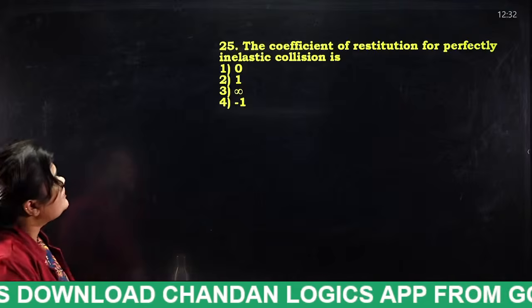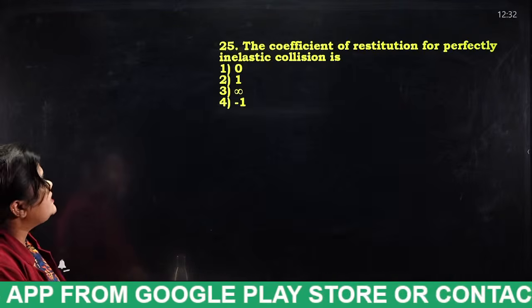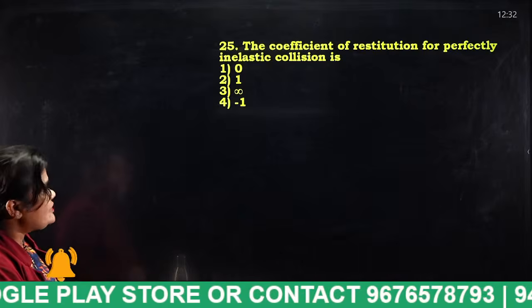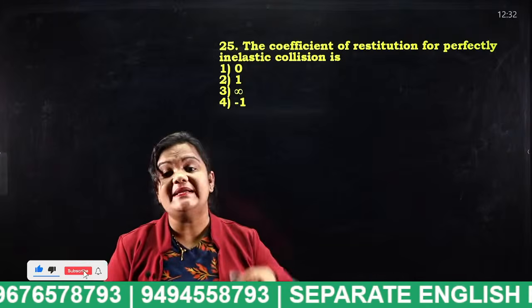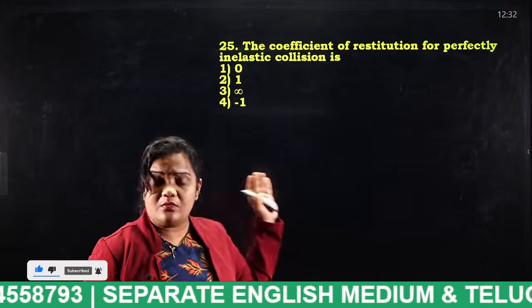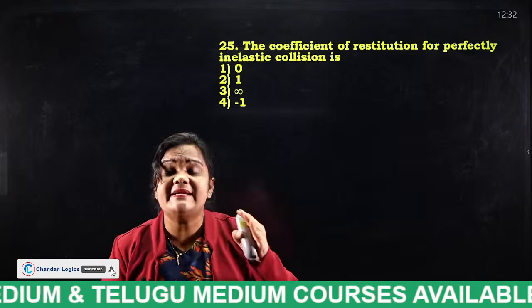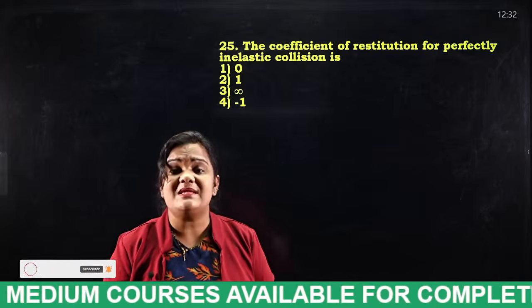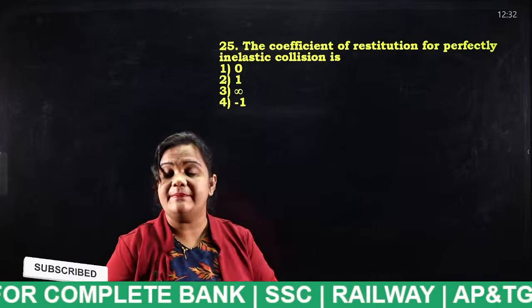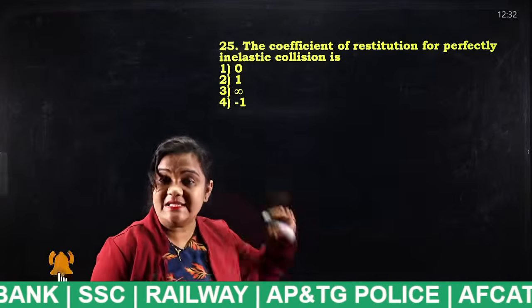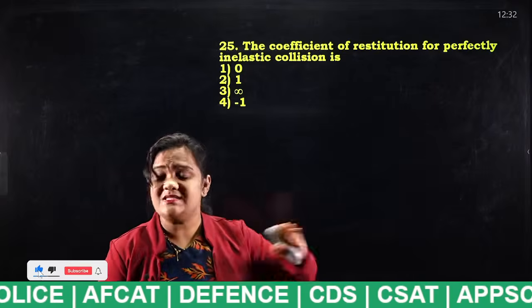Next. The coefficient of restitution for a particular inelastic collision is 0, 1, infinity, or minus 1. So, perfectly elastic, perfectly inelastic. This coefficient of restitution is a dimensionless number which depends on the bouncing of colliding bodies.